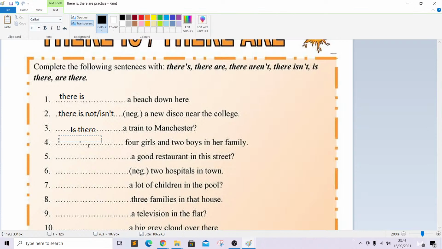All right. Next, blank 4 girls and 2 boys in her family. This tells us already that the sentence is not singular but plural. Why? Because 4 girls and 2 boys in her family. So the sentence is clearly going to be positive. So there are, because the sentence is plural.